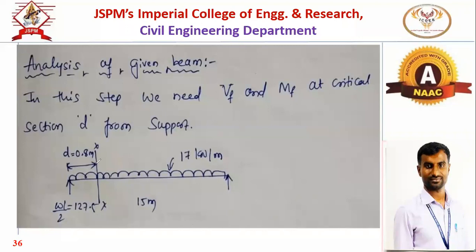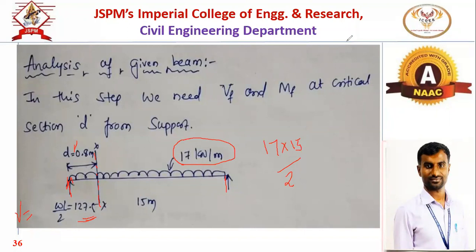Now if I draw the loading diagram, this is the critical section at a distance 0.8 meter from the support. This is the imposed load or the live load, 17 kilonewton per meter. Then these are the reactions. Reaction at end, or we can say V, shear force is WL by 2, that is W is 17, L is 15 divided by 2. So 17 into 15 by 2, that will be 127.5 kilonewton. Critical section location is 0.8 meter from the supports.